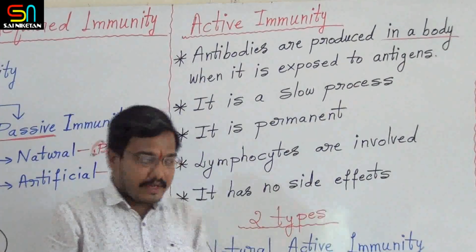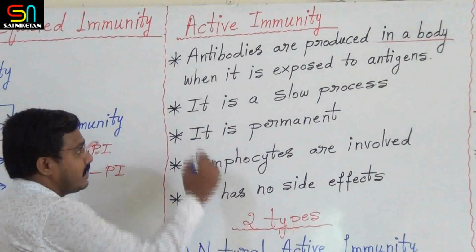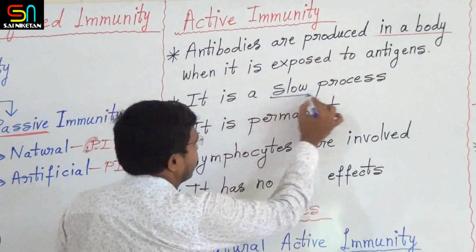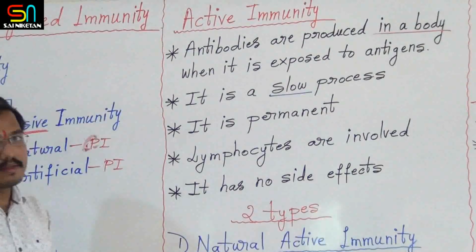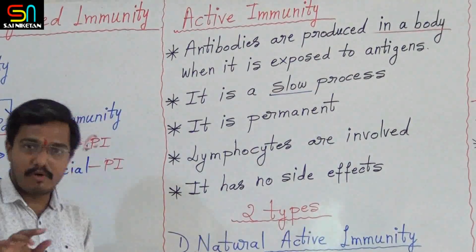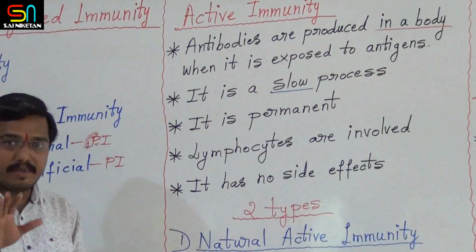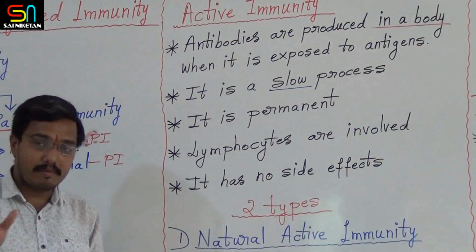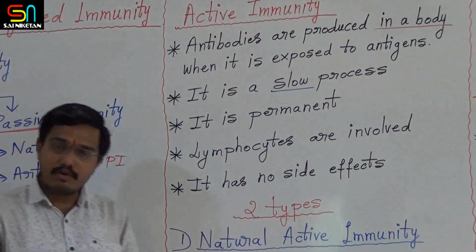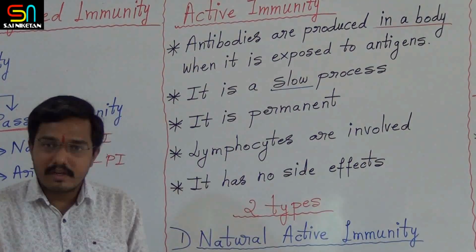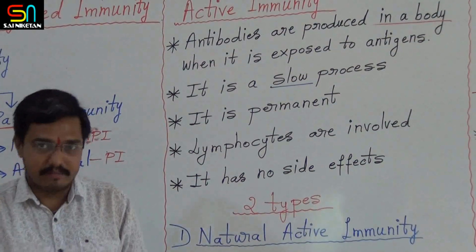So the next point is, this is a slow process. Why? Because antigen should come to the body, then there should be activation of B cells and activation of T cells. All those activations take a little more time.